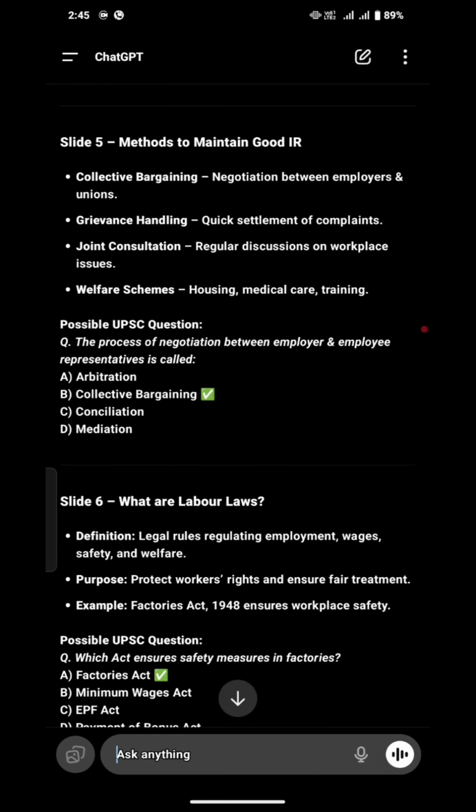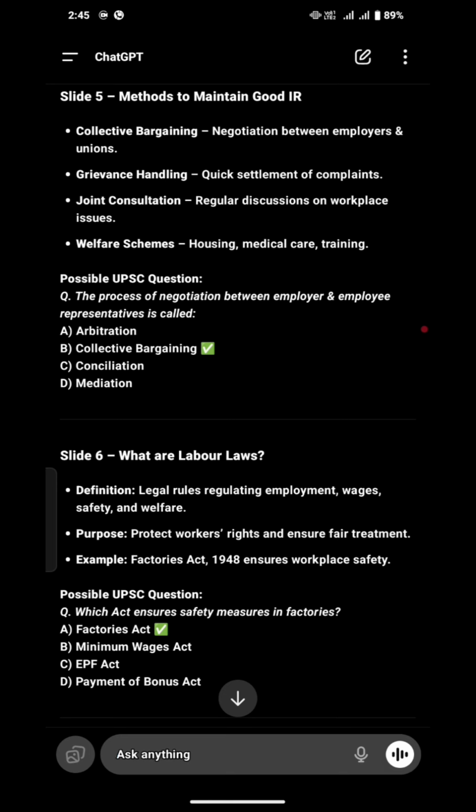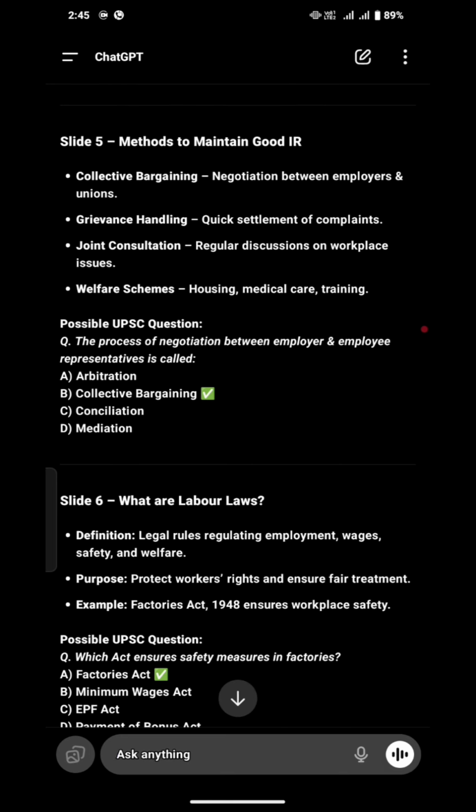So this slide talks about methods to maintain good industrial relation. What are the methods to maintain good industrial relation? Collective bargaining, negotiation between employers and unions; grievance handling, quick settlement of complaints; joint consultation, regular discussion on workplace issues; welfare schemes, housing, medical care, training. Now, what is the meaning of collective bargaining? Negotiation between employer and unions.